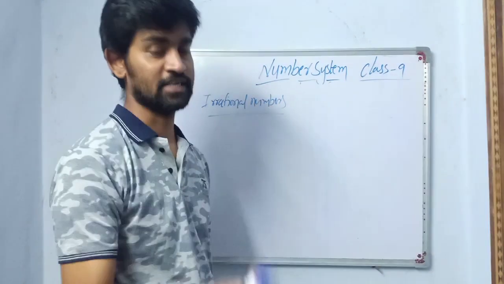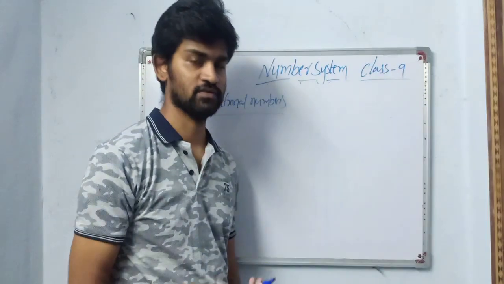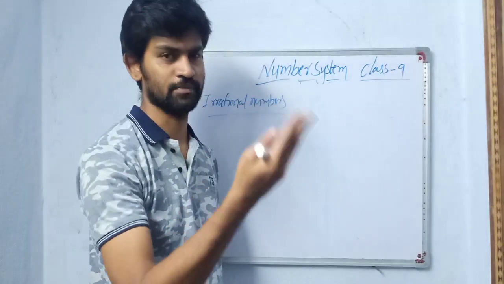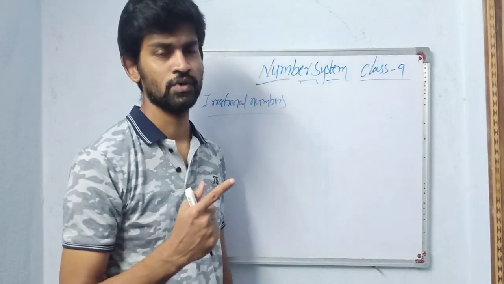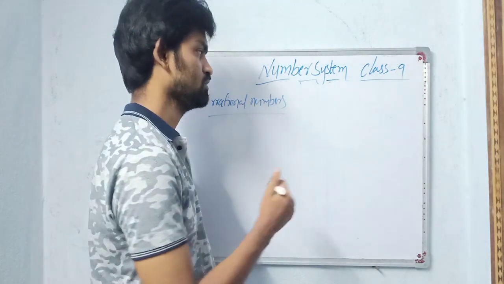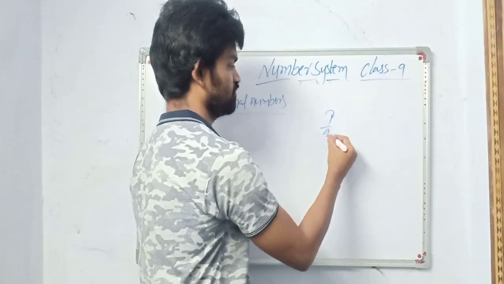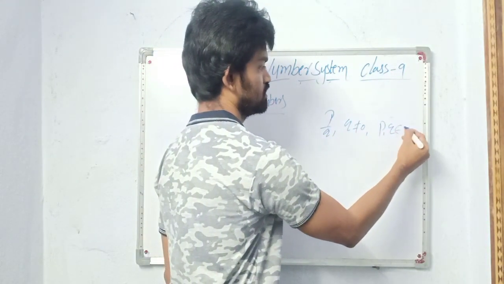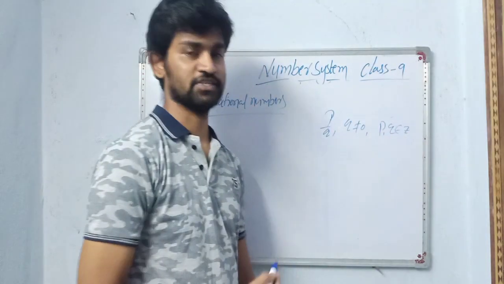So what are rational numbers? One more time we will revise rational numbers. What are rational numbers, sir? A number which can be expressed in the form of p by q, where q not equal to 0 and p and q belong to Z. This is a rational number.